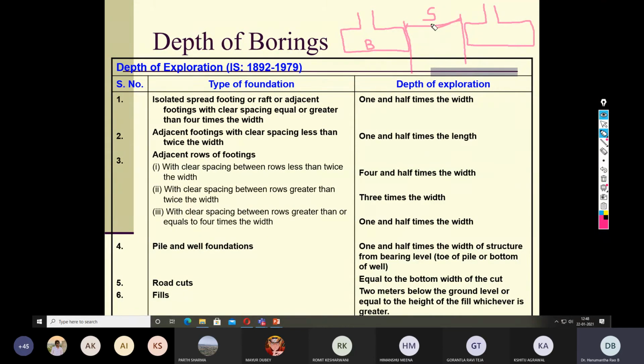So if this clear spacing is less than twice the width, if S is less than 2 times B, then 1.5 times the total length, 1.5 times the length of the footing. So if this is B, the length is the other side of the footing.